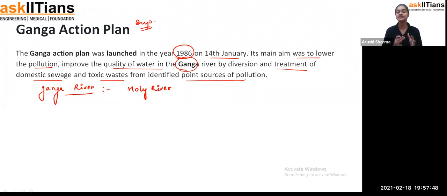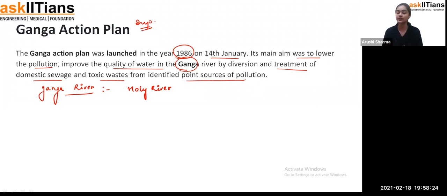So that's how, students, this plan was introduced, so that we can lower the pollution and improve the quality of water. We can treat the domestic sewage we are getting, and the toxic wastes from the factories and the houses as well, so that we can stop all such things. So we started this plan, and we made some points on how we have to improve this quality. The very first thing is that we have to stop pollutants from entering the Ganga water. Exactly, because pollutants are the most important reason behind the pollution.